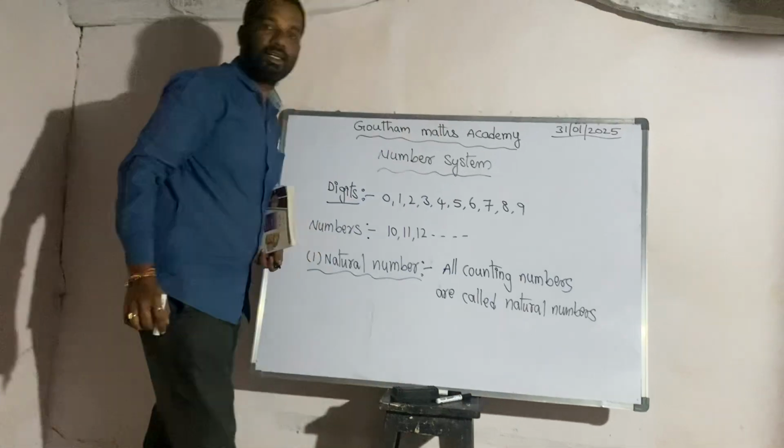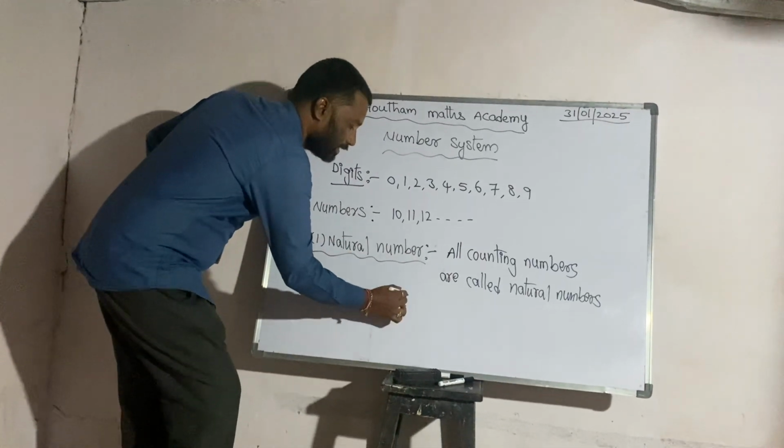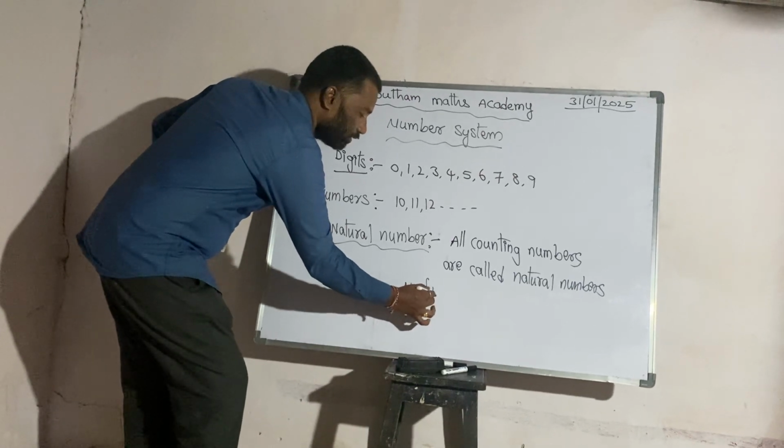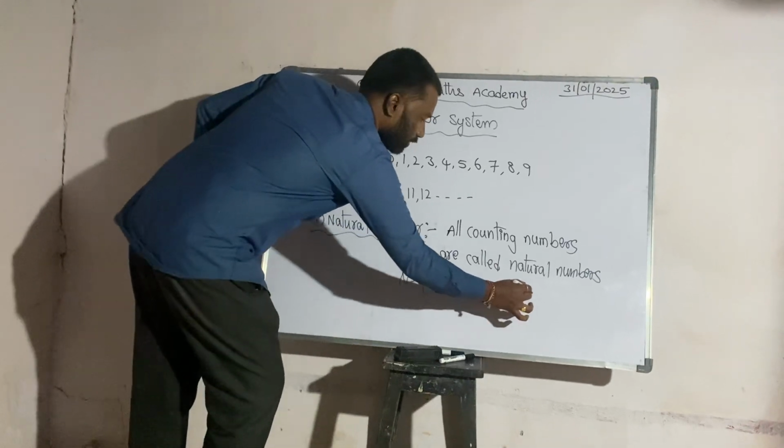The set of natural numbers is denoted by capital N. N is equal to flower bracket 1, 2, 3, 4 and so on.